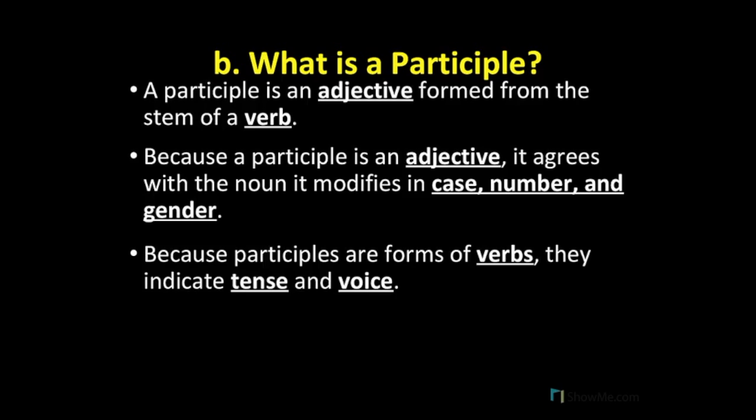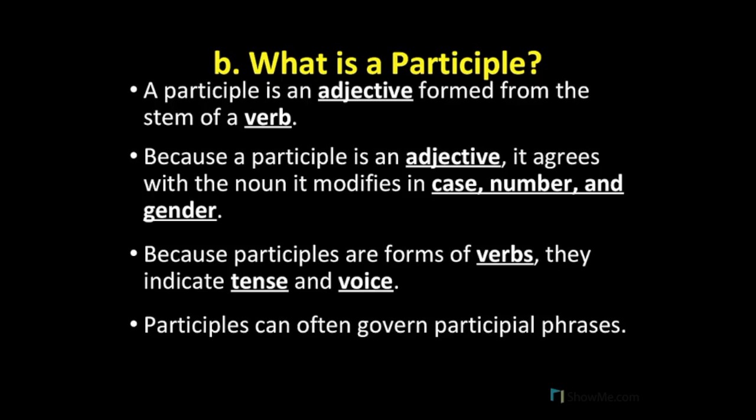Now, while participles are adjectives in function, it is important to note that they do retain some verbal elements, especially as they indicate tense and voice. The tense of the participle will always be relative to the time of the action of the main verb in the sentence. Participles can also sometimes govern participial phrases, which may include direct objects, adverbs, prepositional phrases, etc.